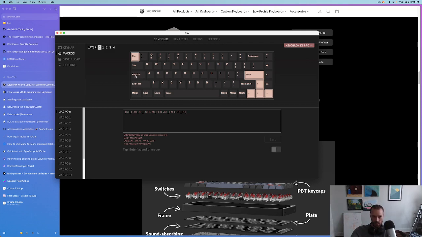I don't use Caps Lock, so I set this to Control. That way I don't need Control, and I can set this to layer 2 because these are a little hard for me to reach sometimes. So I like having that layer 2 thing there. On layer 2, if you're a Vim user, you can set HJKL so that I hold this key and then HJKL are my arrow keys. I also enjoy having the arrow keys there for other programs.